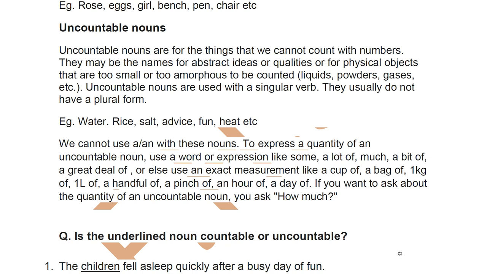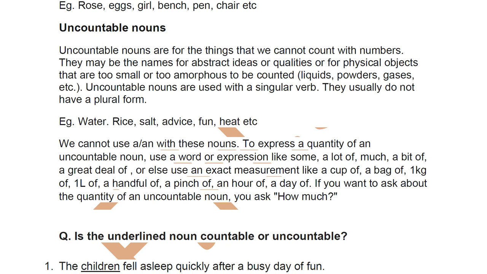For example, you talk of milk. Milk is neither round nor square or rectangular in shape. Yes, it has no particular shape. That's why even powders have no particular shape. Gas has no particular shape. So such things are called amorphous. You cannot count them. Yes, you can maybe have milk, which is a liquid, in a bottle, in a glass, a spoon, a liter, right? So you are going to measure it, as I just told you, with the help of something.